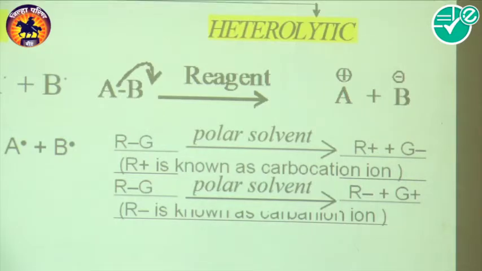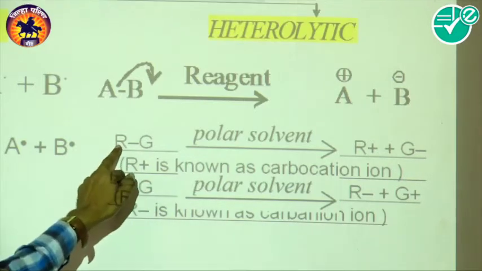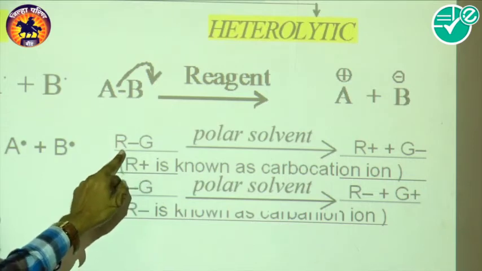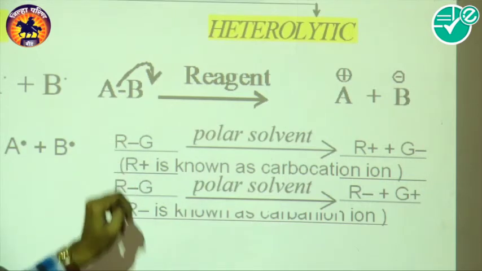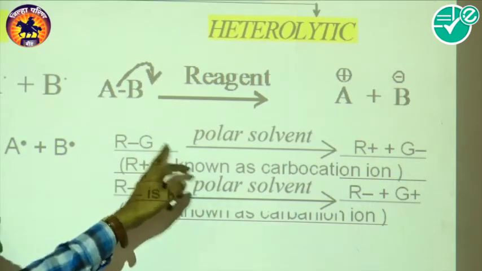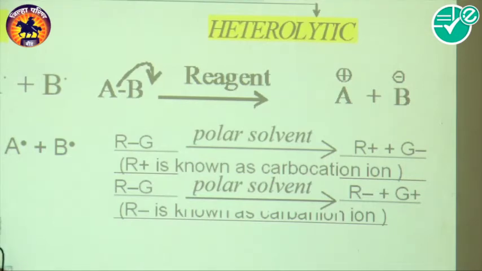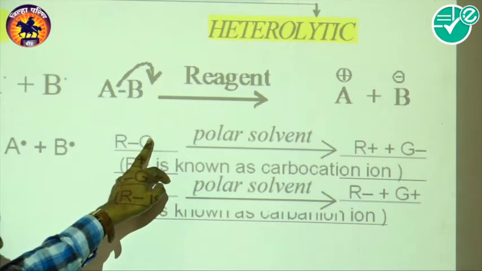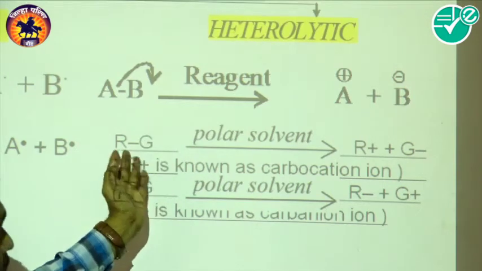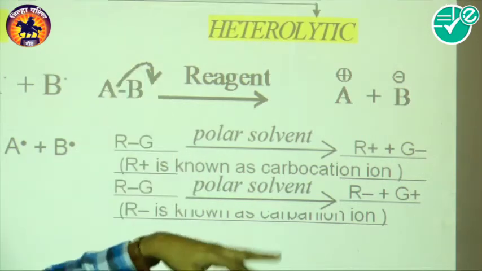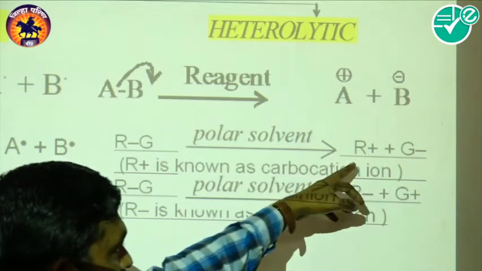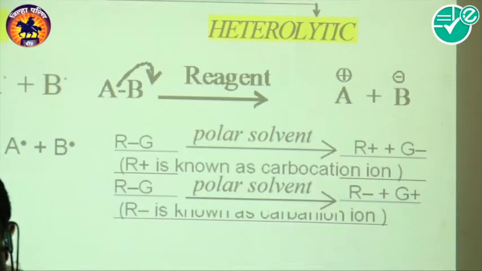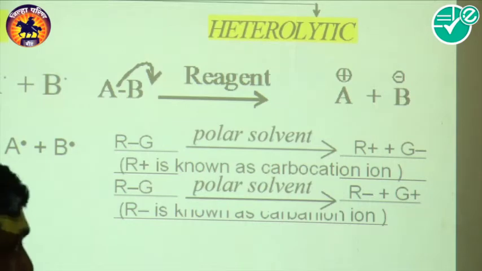So look here, if R is the alkyl group which contains the carbon, and G is the more electronegative species. If G is the more electronegative species, at that time G carries both the electrons, and the R that is formed is a cation, which we call a carbocation.